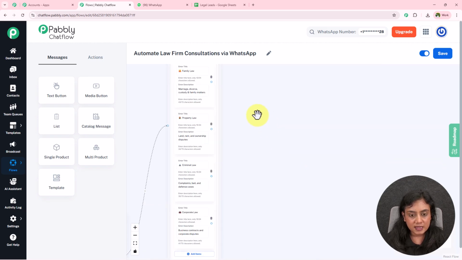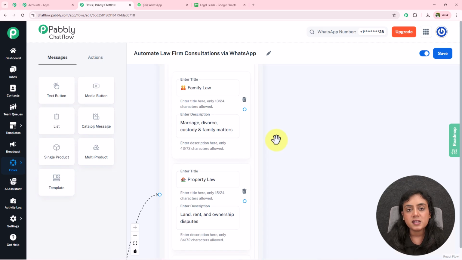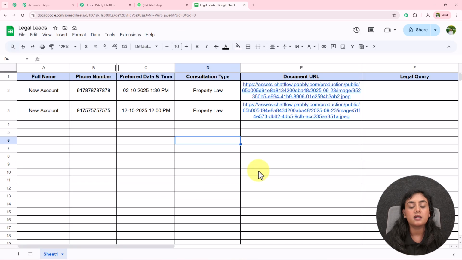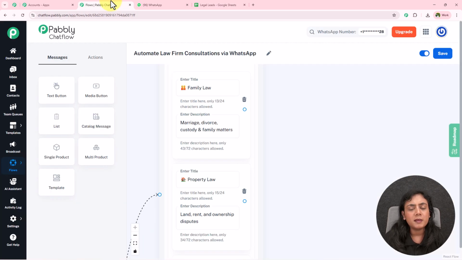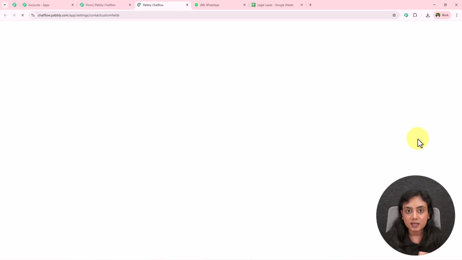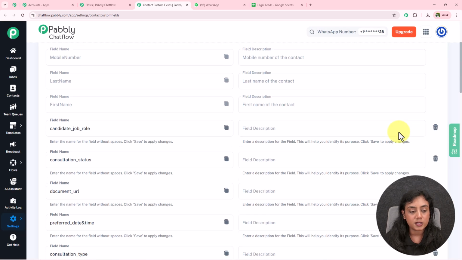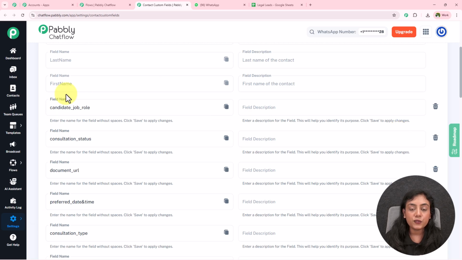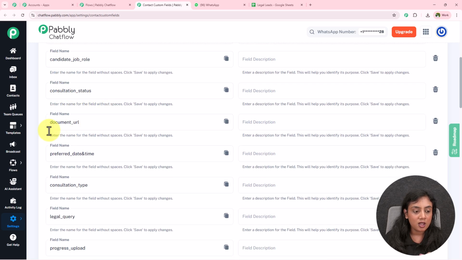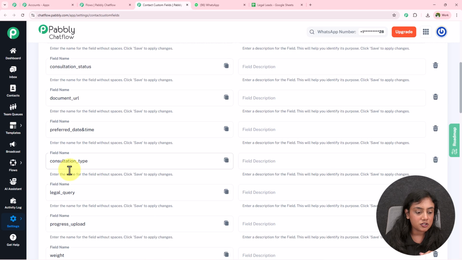Now after this list, I want to save the kind of legal service that this lead has selected from the list in my Pabbly Chatflow account to create a record in my Google Sheets of what my lead is interested in. Now for that we have this amazing feature by Pabbly Chatflow, that is contact custom fields. Over here from the left side, go towards settings and open the section contact custom fields. Inside contact custom fields, you can create a custom field in which you can add the data of your customer according to your requirement. I have created these few fields right over here, like the consultation type, document, preferred date and type, legal query.